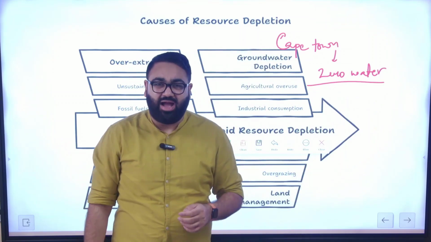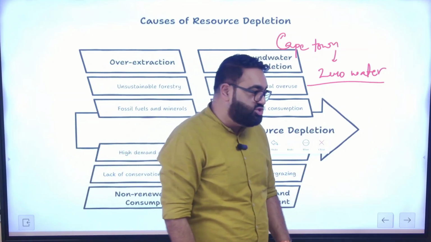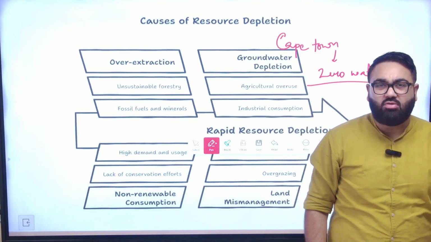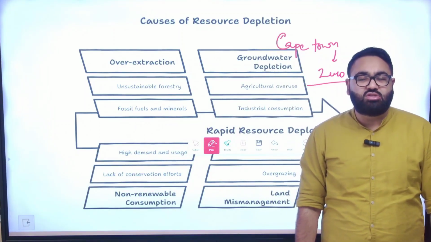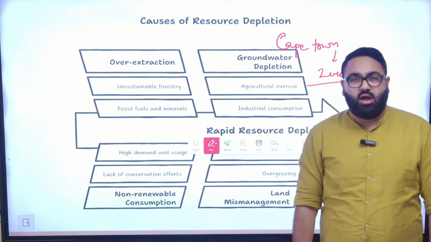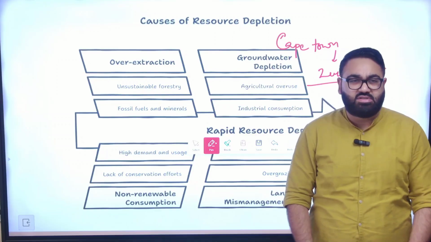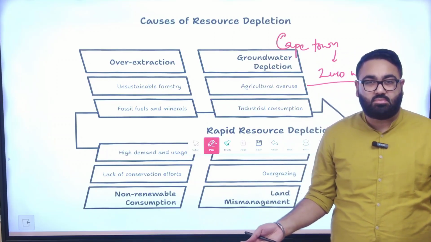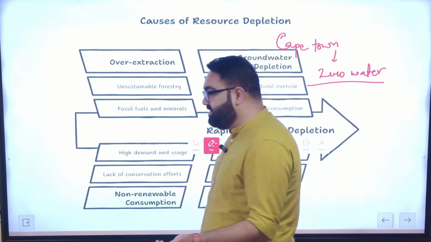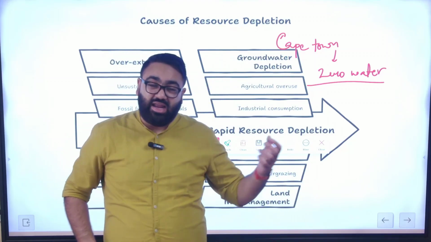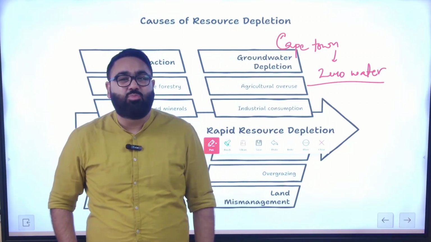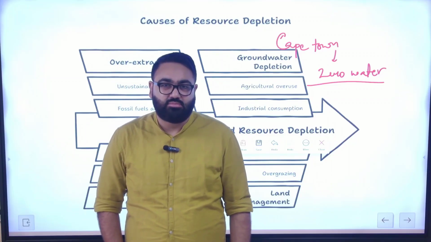A few years back, Chennai faced this situation where they almost ran out of water. So much so that the Tamil Nadu government announced that everyone in Chennai should work from home, they should not come to offices because offices did not have any water. We see such a situation emerging in Maharashtra, where trains are run just to supply water into places where there is not enough water.